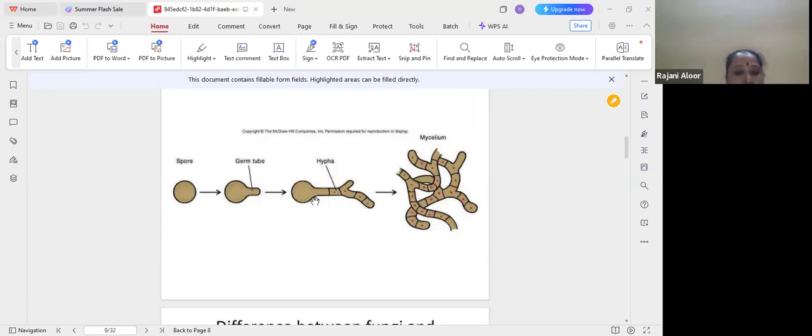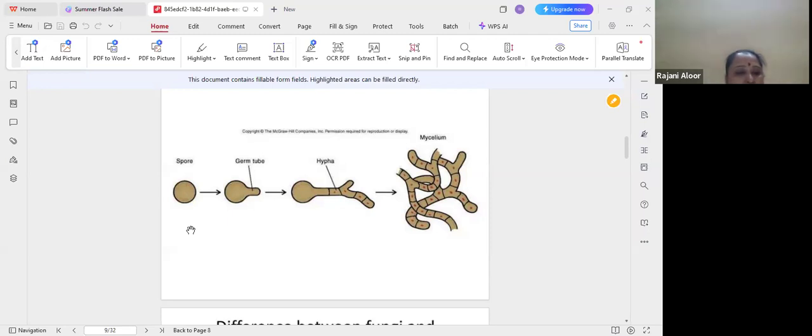The mycelium breaks up into small hyphae, and each hypha grows into a new mycelium. Some species of actinomycetes also reproduce by spores, another name is conidia, which develop on sporophores or conidiophores, single or in long chains. This is the actinomycetes reproduction.